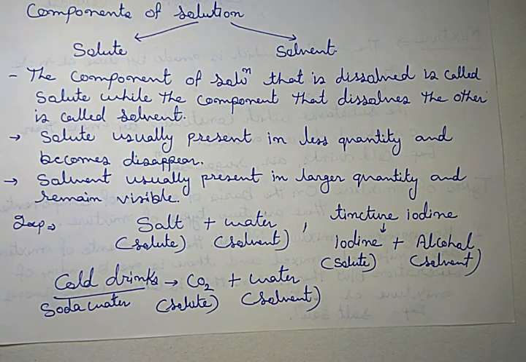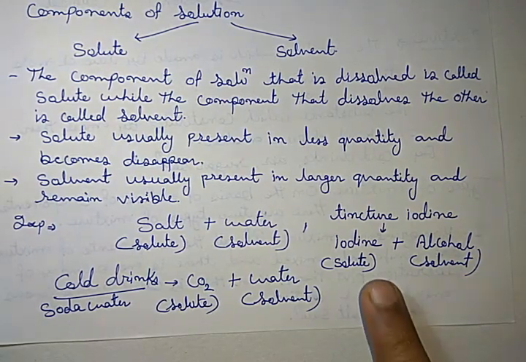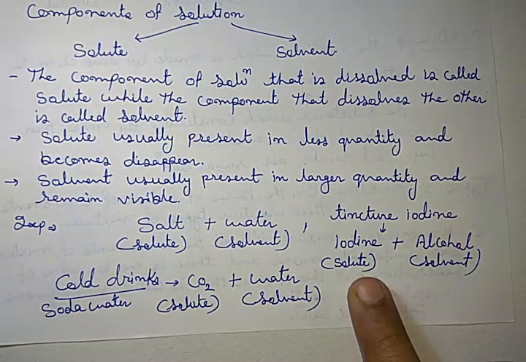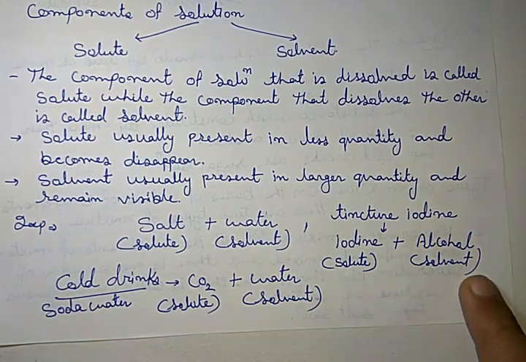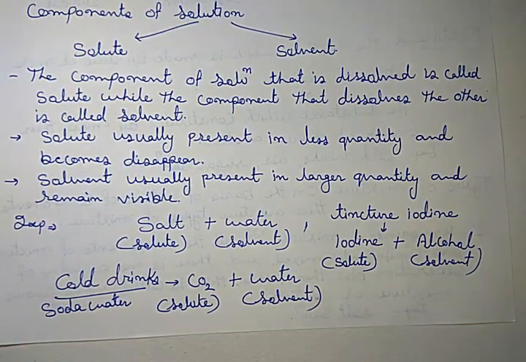One is salt and water. So salt is solute, water is solvent. Second example is tincture iodine, which we use to clean any wound or any cut part. We put some liquid on it, in which iodine is solute and alcohol is solvent.